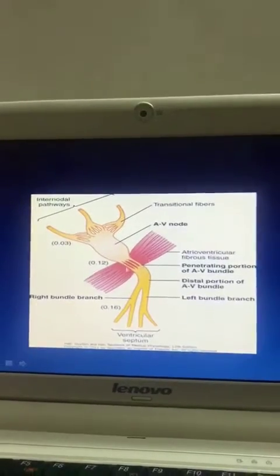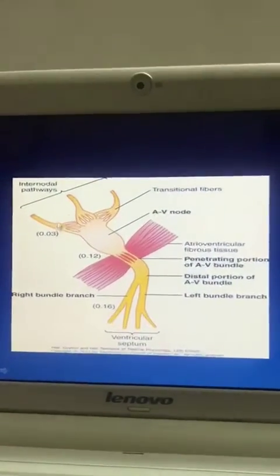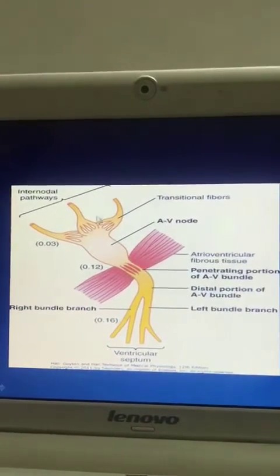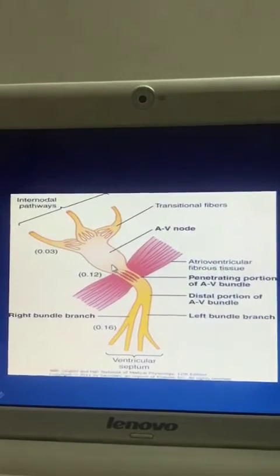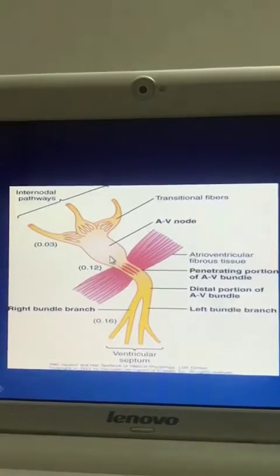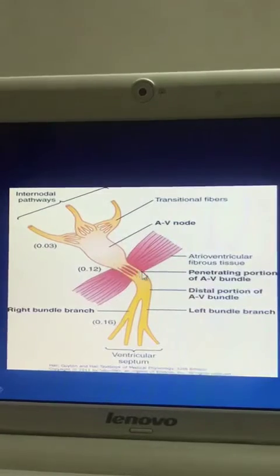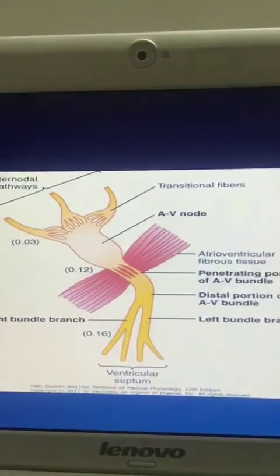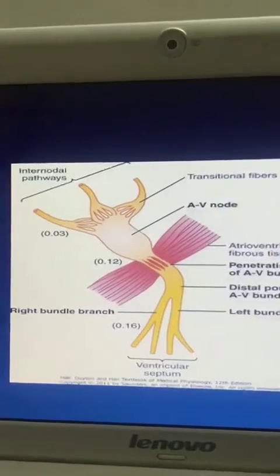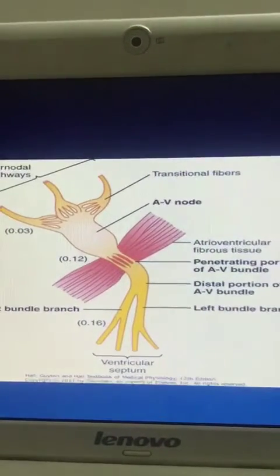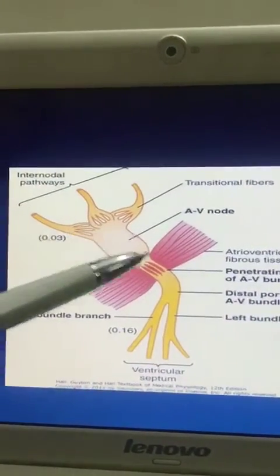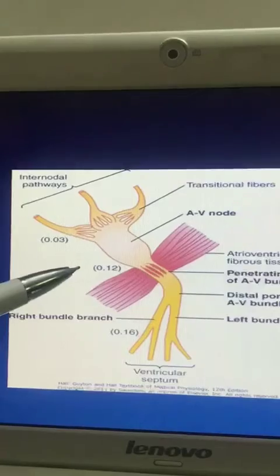Now we discuss again. The impulse is transmitted from the SA node to the AV node, and the AV node delays it. Then from the AV node the impulse is transmitted to the bundle of His, then to the right bundle branch and left bundle branch, and again it goes to the whole of the ventricle through the Purkinje fibers. These are the characteristics of normal cardiac rhythm.